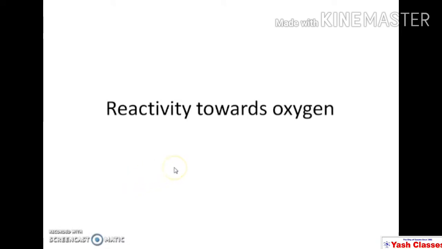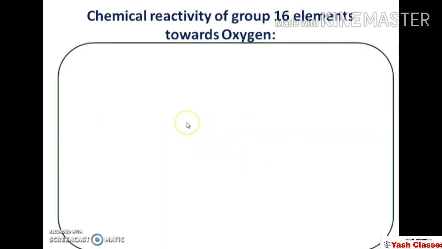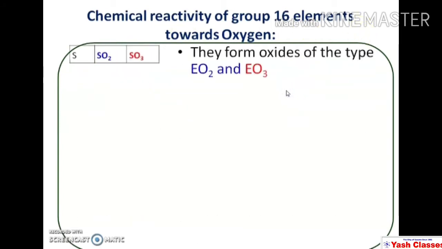During last lecture, we were discussing the chemical properties of group 16, 17 and 18 elements, and we already discussed the reaction of group 16, 17 and 18 elements with hydrogen. They form the hydrides. Now the next point is reactivity of these elements towards oxygen. That is the first point, chemical reactivity of group 16 elements towards oxygen.